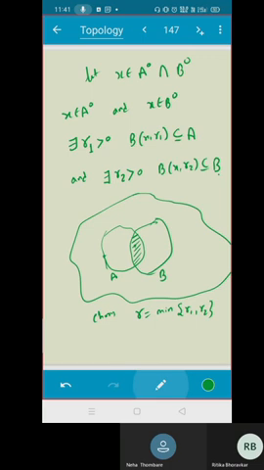Is that clear or not? Yes, sir. You can write like this: BXR, which is contained in BXR1, which is contained in A. Is that okay? And the same goes for BXR, which is contained in BXR2, that is in B. So I can say that BXR is contained in both, in A intersection B. Is that clear?